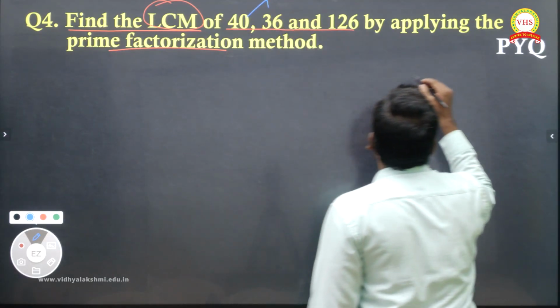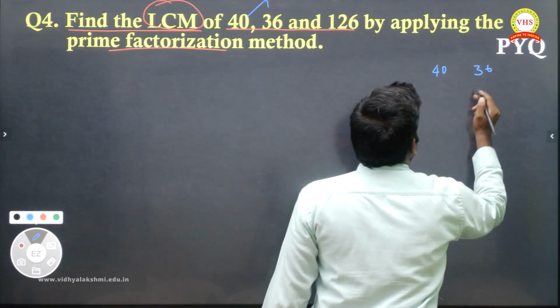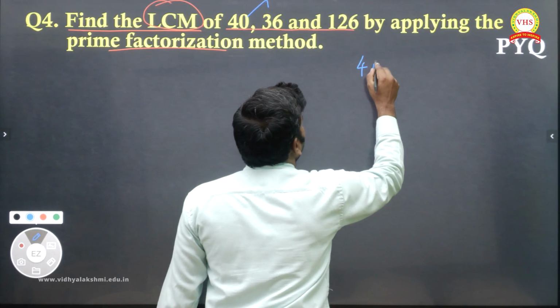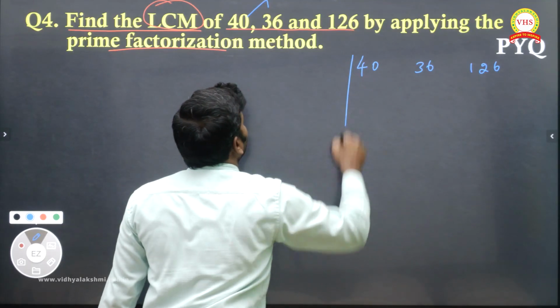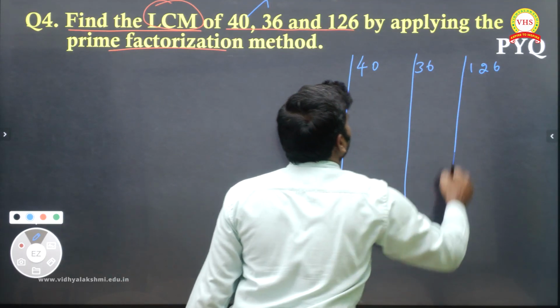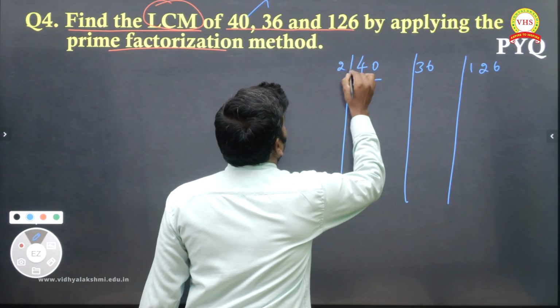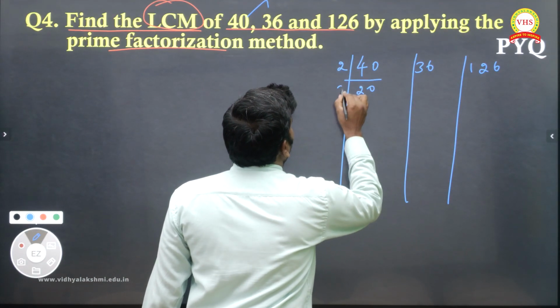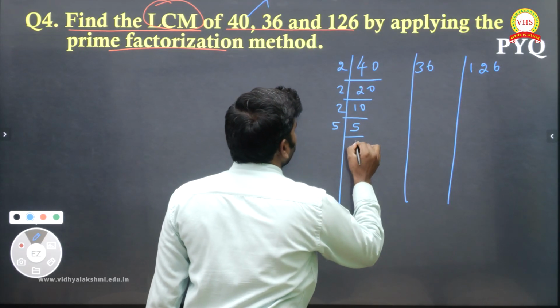So first 40 I'm taking, 40, 36 and 126. For all of these, I'm going to take the prime factorization. Suppose I'm doing with 2 here, 20, again 2 means 10, 2 means 5, and 5 ones are 5, over.